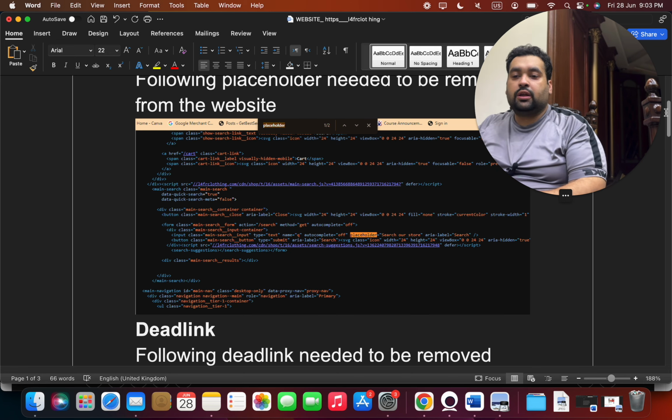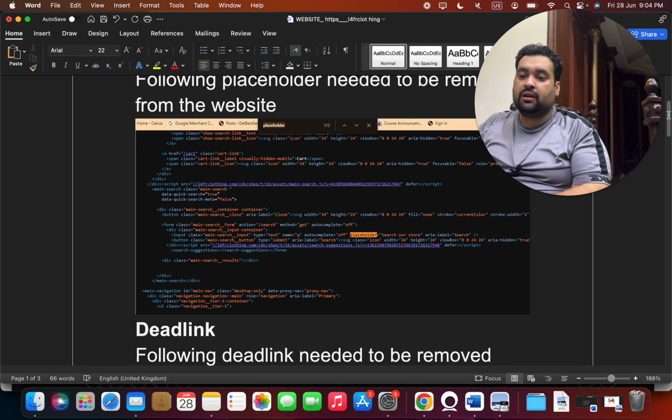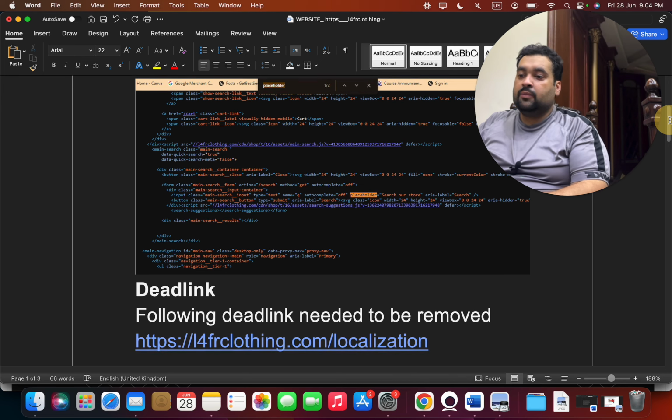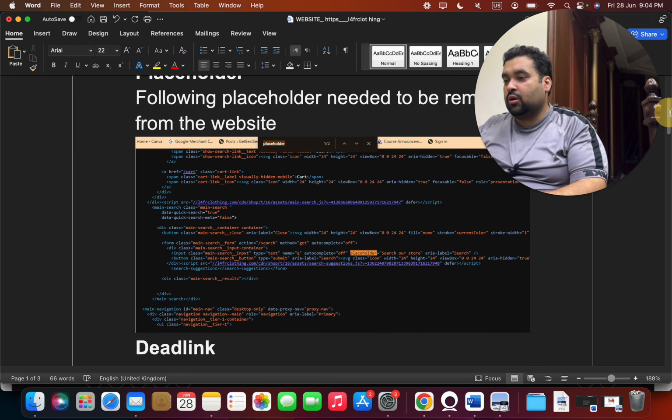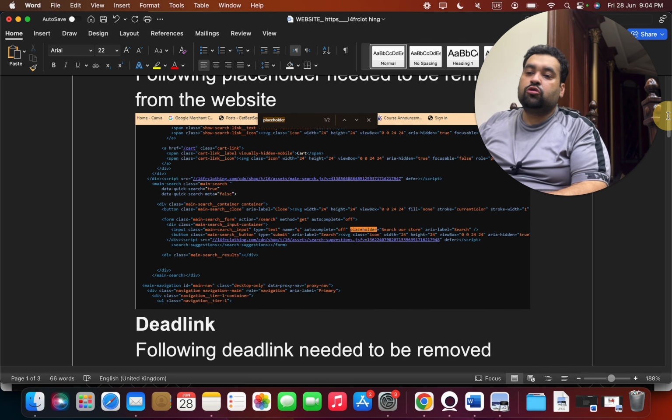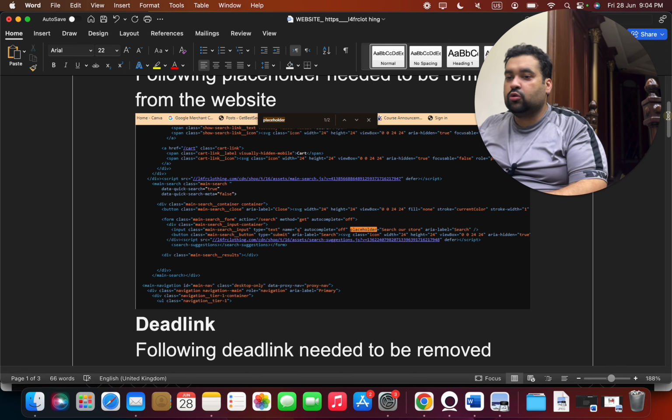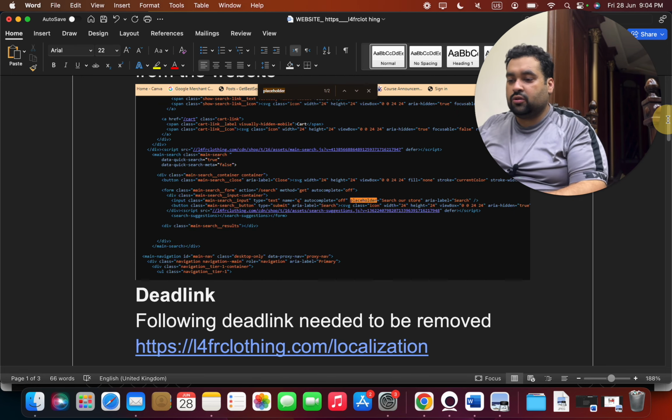Sometimes it's a theme error, sometimes it's a plugin in which there is a placeholder, or sometimes it's another reason through which you get a placeholder. Placeholders are sometimes part of optimizing the theme, but Google does not like it, and Google by principle does not accept this. So we found this.